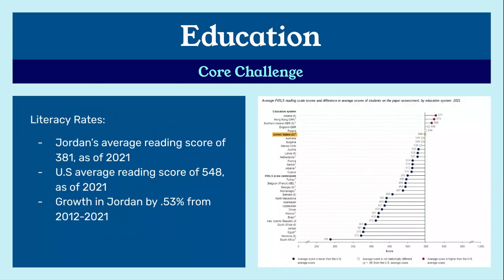We also have literacy rates within Jordan that are pretty concerning. As we can see on the graph to the right, Jordan's reading average score is 381 as of 2021, putting them at fourth to last on the chart. In comparison to the US, which has a reading score of 548 as of 2021, there is a huge gap between literacy rates. However, as I mentioned, there are continuous efforts going on. So there has been a growth in Jordan by 0.53% from 2012 to 2021.